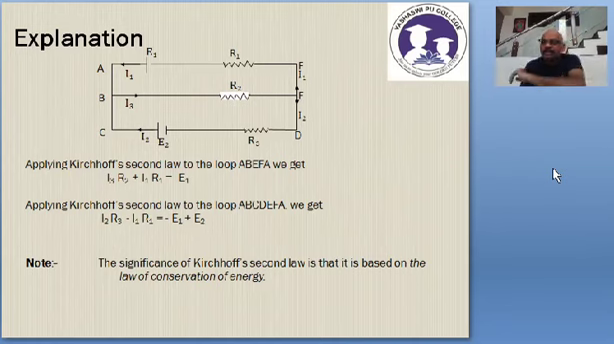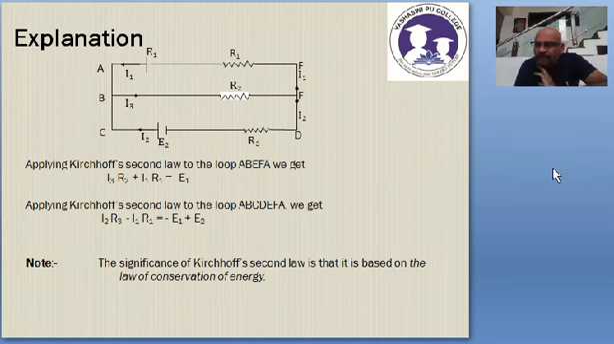Now just look at this example, dear students. Here we have an electrical network. In the first branch, we have a cell of EMF E1 and a resistor of resistance R1 connected. Similarly, in the middle part, we have a resistor of resistance R2, but there is no cell. In the last branch, we have a cell of EMF E2 and a resistor of resistance R3.